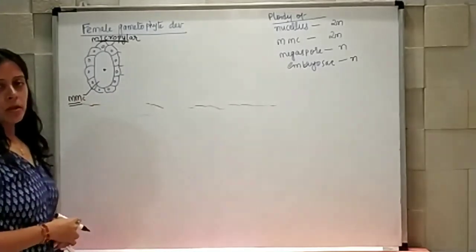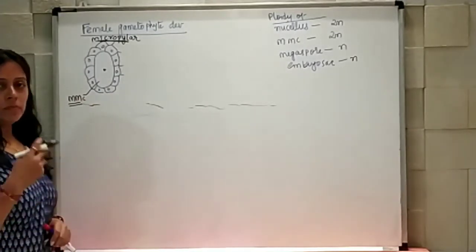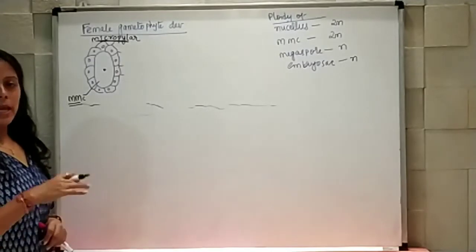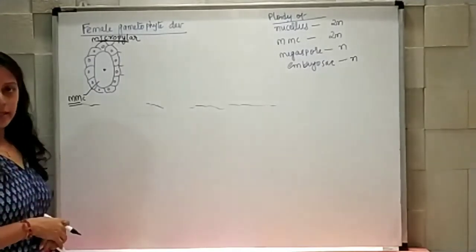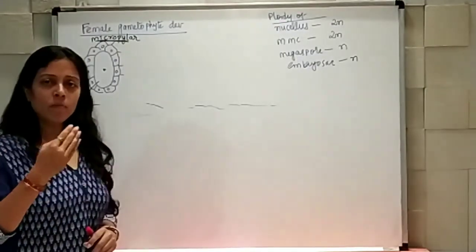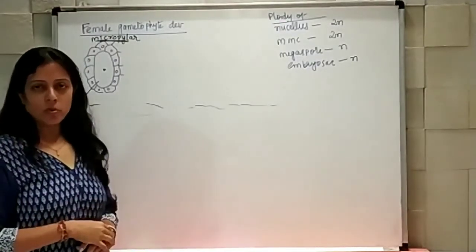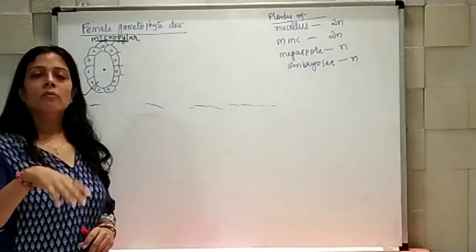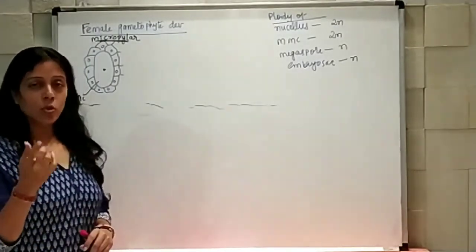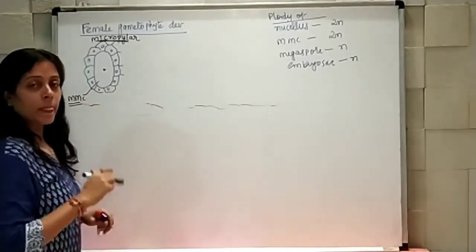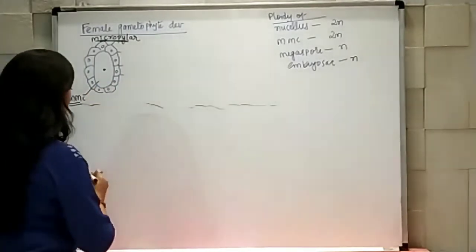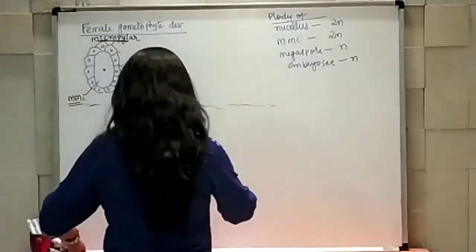Now, from that MMC, megaspore formation has taken place, and from those megaspores only one megaspore will remain active. So, just assuming that this is the active megaspore.